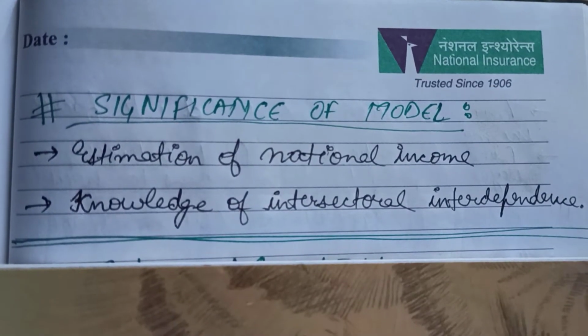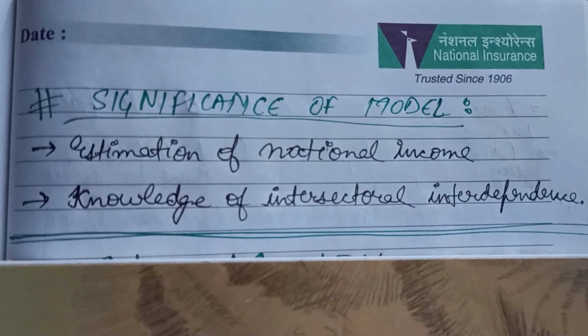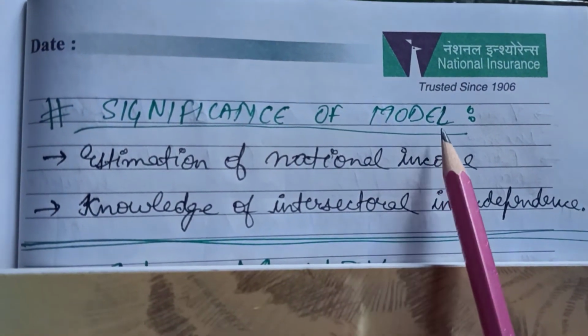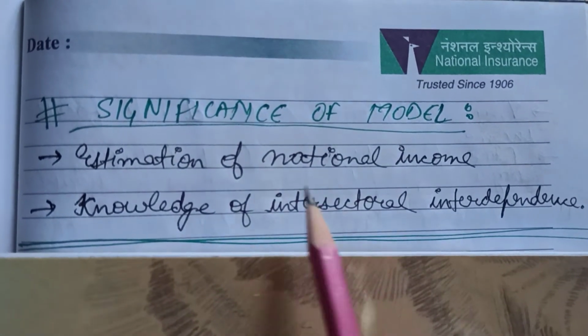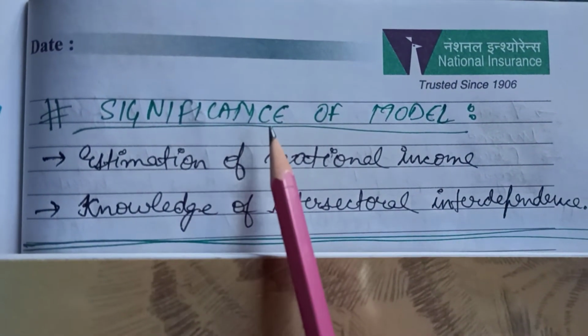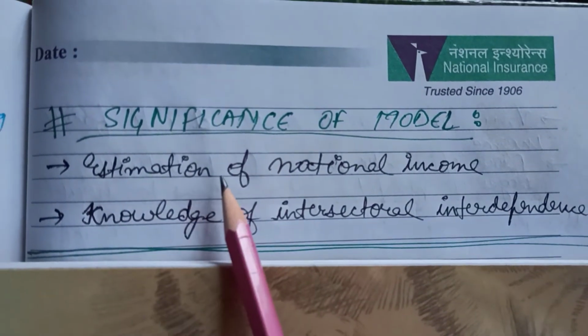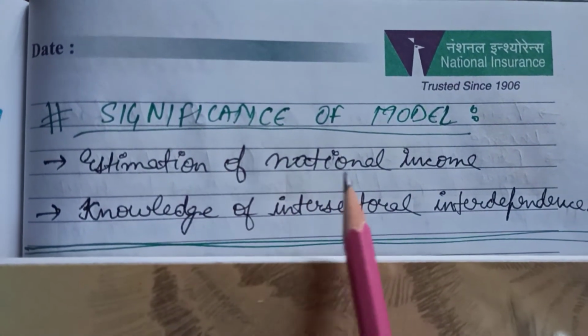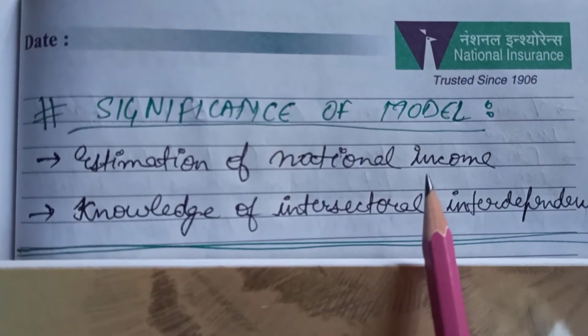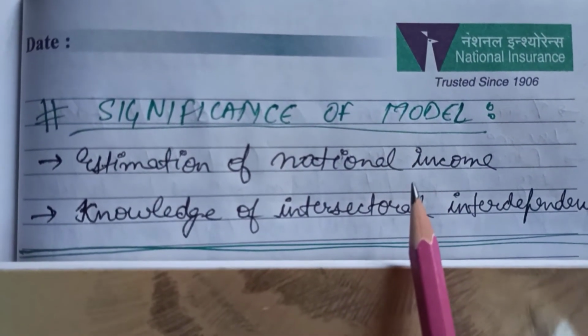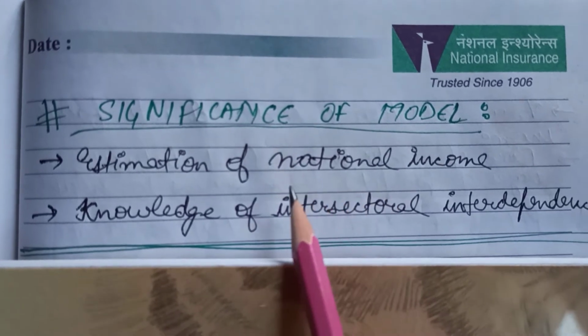The last topic of this chapter is what is the significance of this model? The model which we have studied, that is the circular flow model. What is its importance or significance? The first point of importance is the estimation of national income. When we study the circular flow model, we will come to know how we can estimate